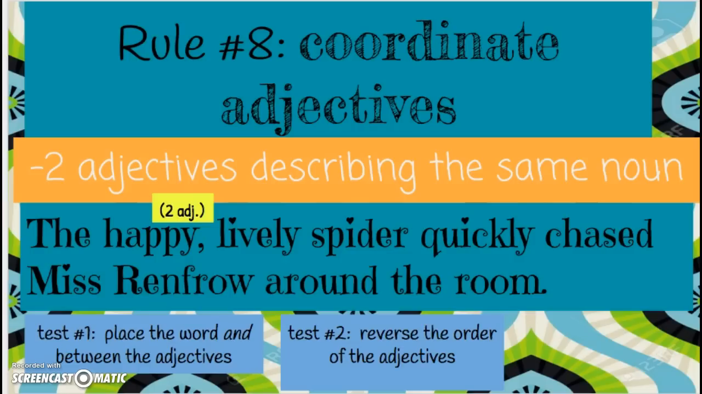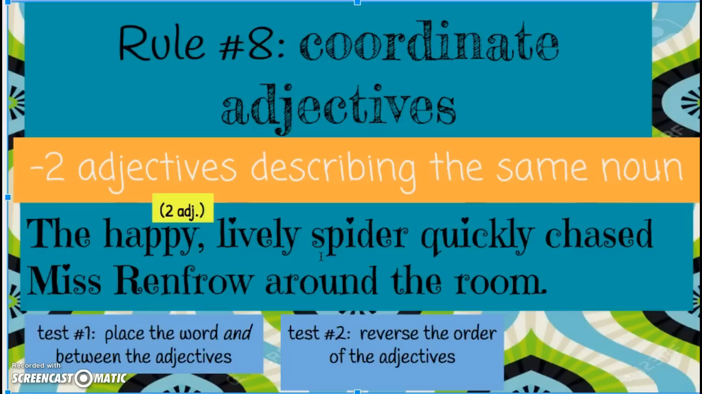And then rule number 8 is going to have to deal with coordinate adjectives. Okay, so what this basically means is that you have 2 adjectives describing the same noun. So as you can see below, it says, the happy, lively spider quickly chased Miss Renfro around the room. So I have 2 adjectives, happy and lively. Now if you have 2 adjectives and you're unsure of whether or not to use a comma, use this test. First, if you can place the word and between the 2 adjectives, then you're probably going to be in pretty good order. Okay, so the happy and lively spider quickly chased Miss Renfro around the room. That makes sense, so that passes my first test.